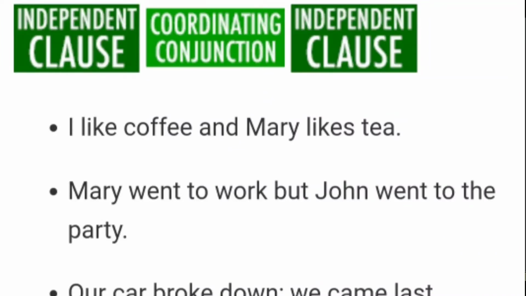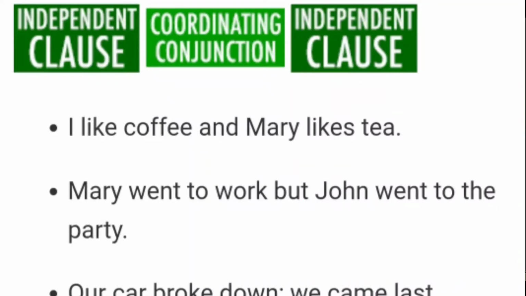I like coffee. Mary likes tea. These two are independent clauses which are connected with and. So and is the coordinating conjunction in this sentence. I like coffee, Mary likes tea: these two are independent clauses. By adding and, we have framed these two independent clauses in one sentence. I like coffee and Mary likes tea.